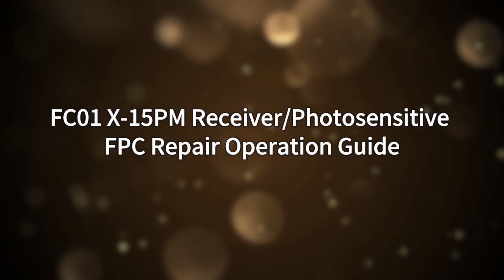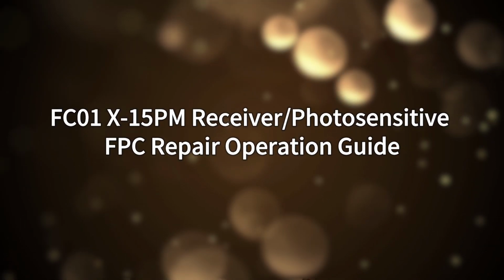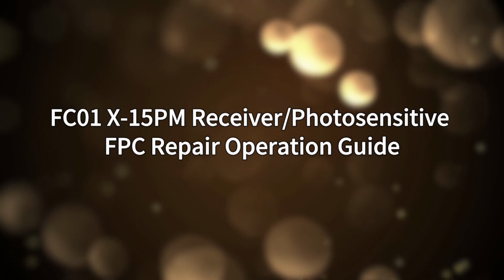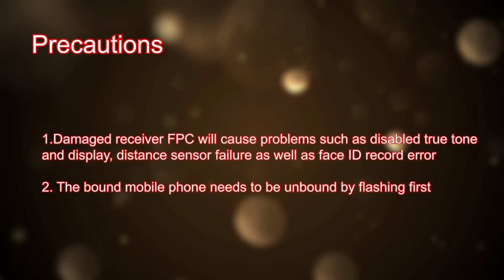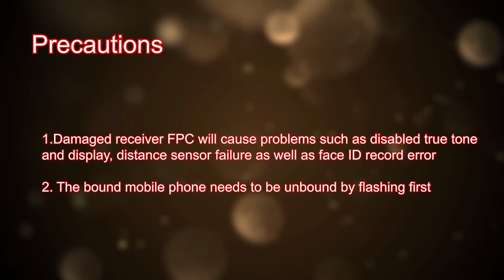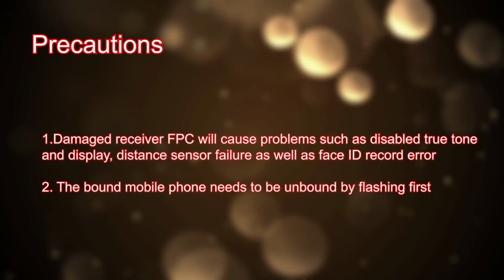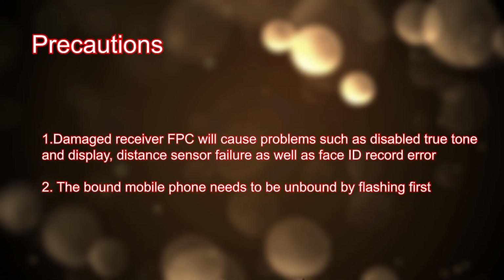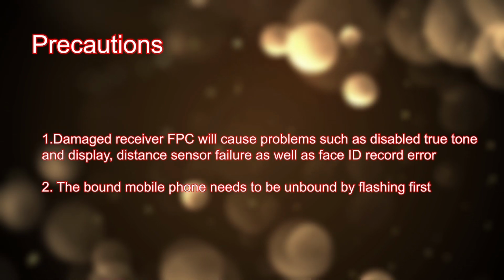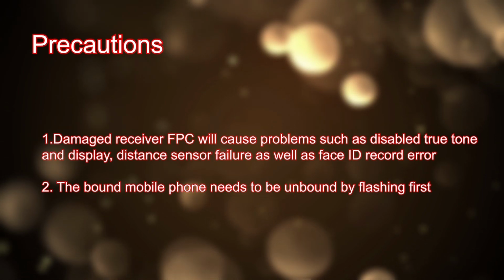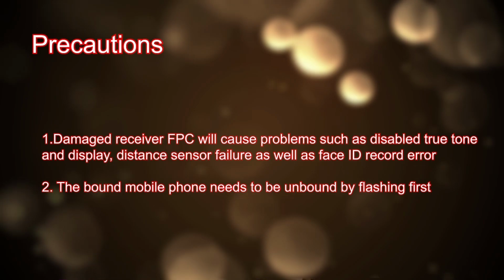Fc01 X-15pm receiver / photosensitive FPC repair operation guide. Precautions. Damaged receiver FPC will cause problems such as disabled true tone and display, distance sensor failure as well as Face ID record error. The bound mobile phone needs to be unbound by flashing first.